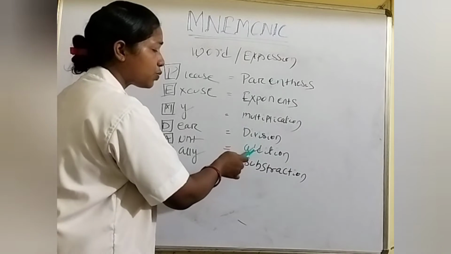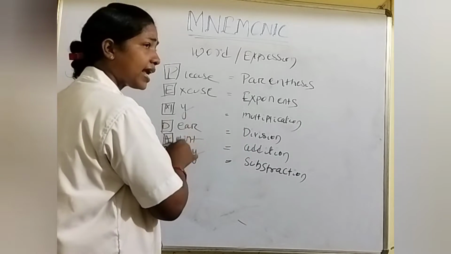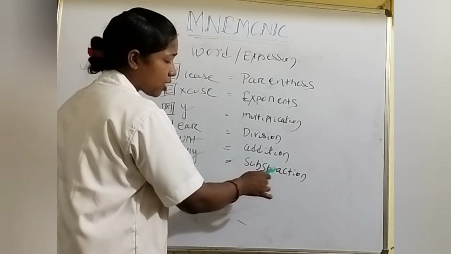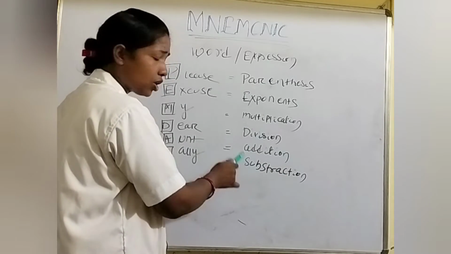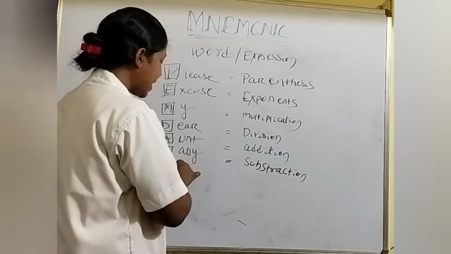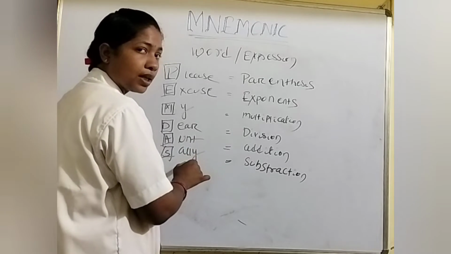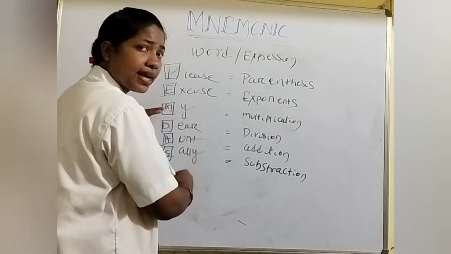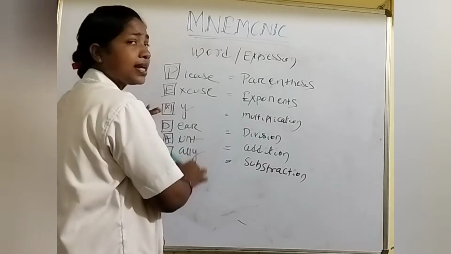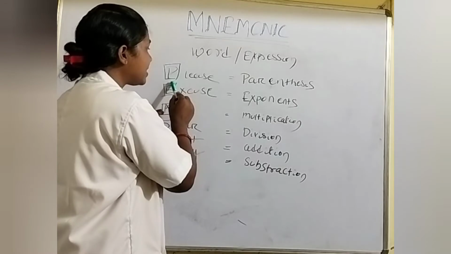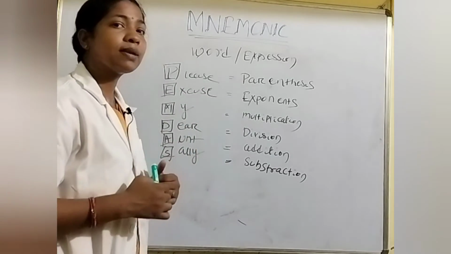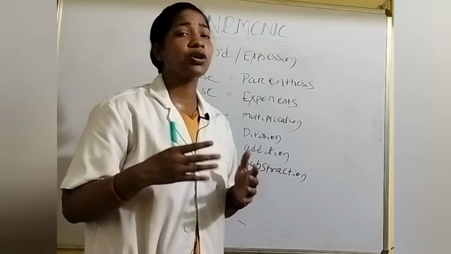Next, in addition I take the first letter A, and from that A I make a new word, aunt. Next, from subtraction I take the first letter, S, and from that S I make a new word, Sally. Then I combine all those new words and make a sentence. So the new sentence is: please excuse my dear Aunt Sally. I should remember: please excuse my dear Aunt Sally.